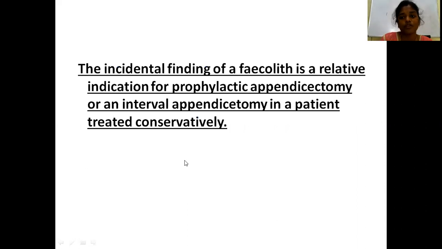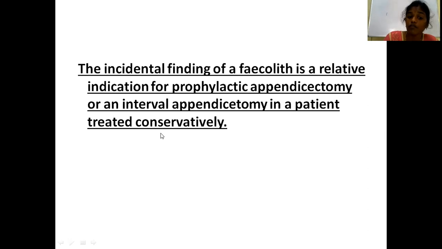So what is the importance of this fecalith? If there is an incidental finding of a fecalith, say the patient underwent an ultrasound for mild pain and a fecalith was found in the investigations, it's a relative indication for prophylactic appendicectomy. If the patient has a fecalith or appendicolith, it's a relative indication for prophylactic appendicectomy. That indicates that this patient is prone to recurrent appendicitis.